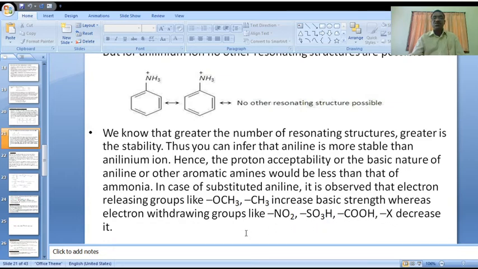These are all electron withdrawing groups attached to this particular cyclic ring. In that case, the basic strength decreases. Is it clear? Electron releasing groups and electron withdrawing groups also influence the basic strength of anilines. Is it clear?